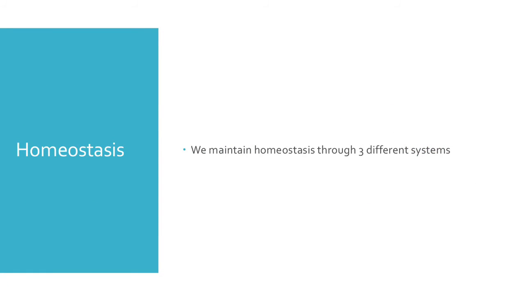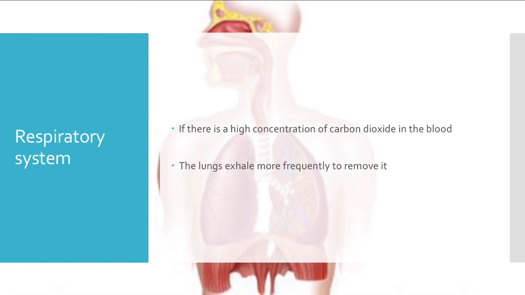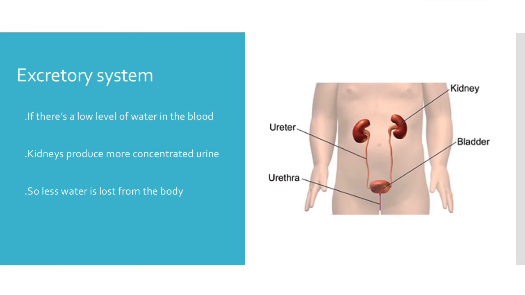We maintain homeostasis through three different systems. Our body uses the respiratory system if there's a high concentration of carbon dioxide in the blood. The lungs then exhale more frequently to remove said carbon dioxide. Our body uses the excretory system if there's a low level of water in the blood. The kidneys then produce more concentrated urine, so less water is lost from the body.